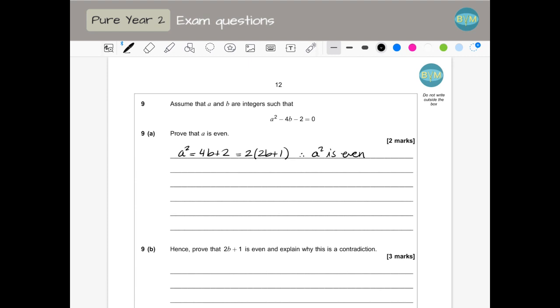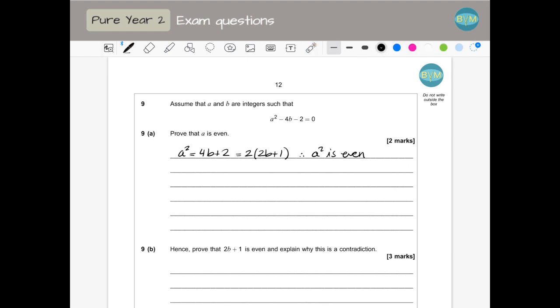So this means a squared is even, and we know that if a squared is even, a is even. We could deduce that and get the marks, but I'm going to show you how to prove that when a squared is even, a is even, just in case. I think it's a very short proof, and you get the marks just with this, is what the mark scheme says, but if it's more marks, I would definitely prove it. So let's do that.